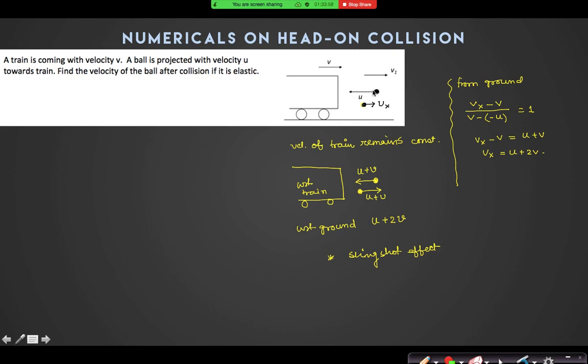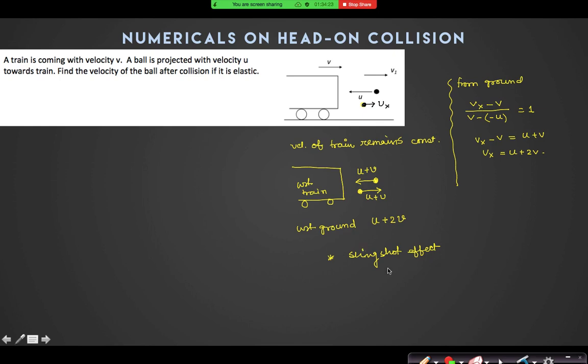Projected means it's not a projectile motion. Just before and after collision, the velocities you have to find. What will happen after that is a different issue. Okay, it is projected horizontally just before collision. Clear everything? Yes, sir.